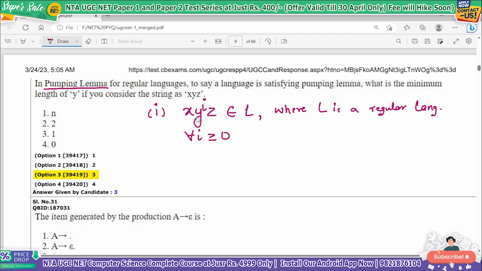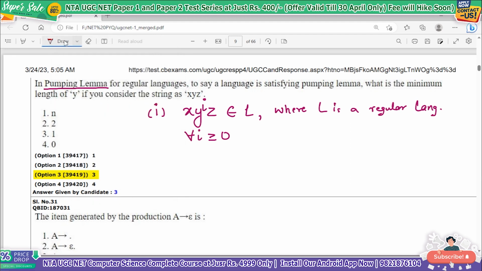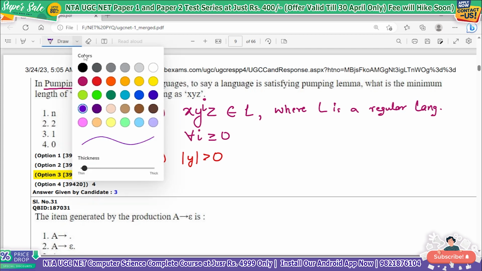The value of i is greater than or equal to 0. That is the first property of the pumping lemma. What is the second property of the pumping lemma? The second property is that the length of y has to be greater than 0. Not equal to, only greater than. The length of y has to be greater than 0. Then what is the third property?